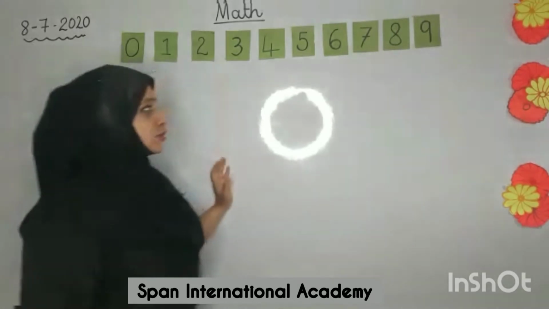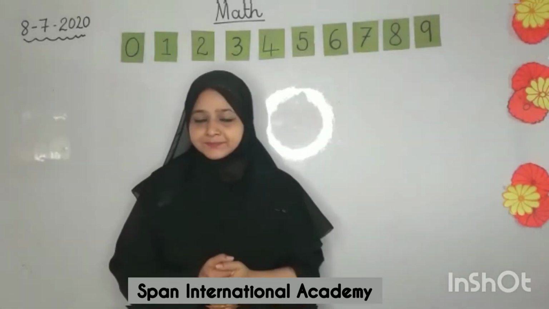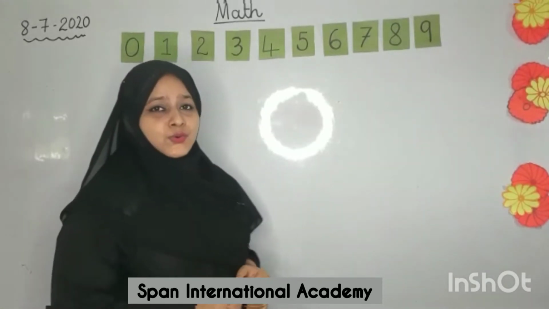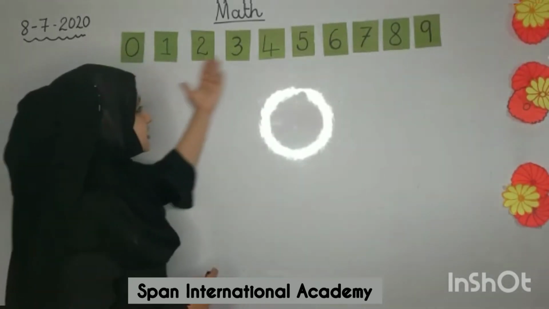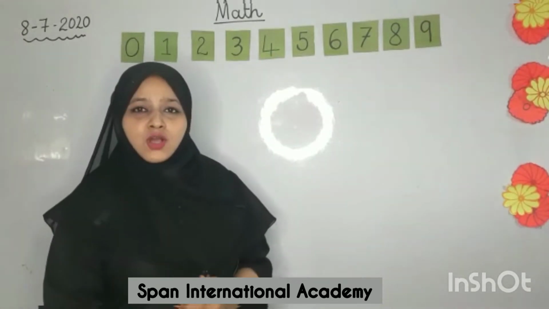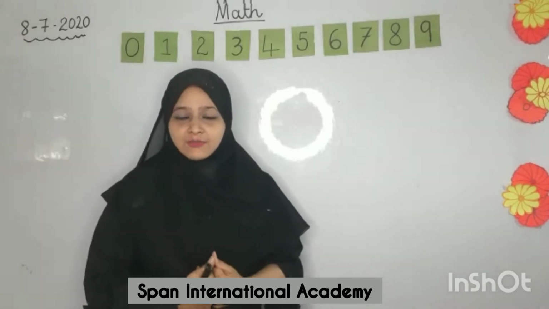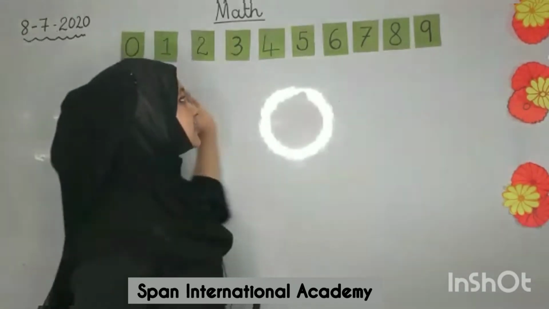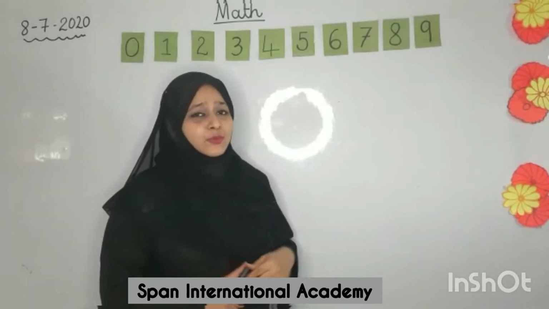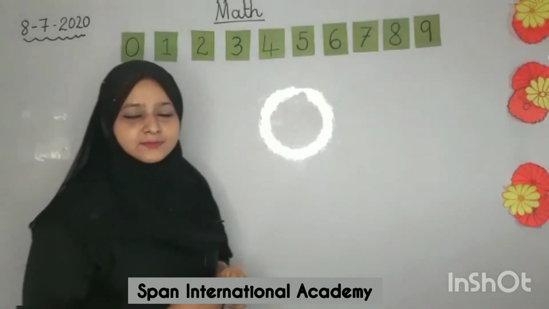Yes? So now you all will tell me, where do you all stay? Yes, you all are right, you all stay in a house. So like us, even these numbers have their house. Now tell me, what is the name of your house or your building? Yes, like we have a name for a building or a house, even these numbers have a name for their house. So can you guess and tell me what is the name of this house where single digit numbers stay?